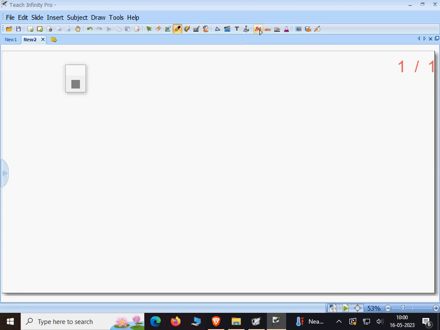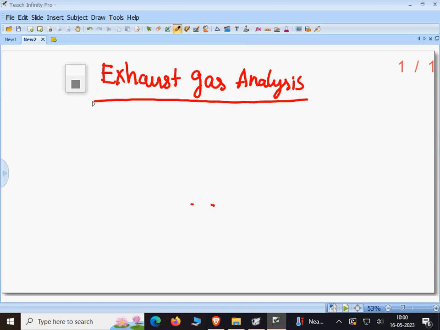So today's topic is exhaust gas analysis. It consists of three flasks A, B, C, an iodometer tube, a rubber tube and an aspirator bottle.